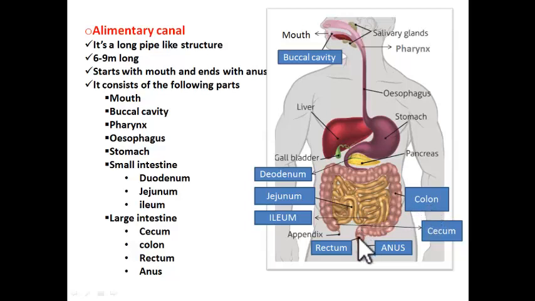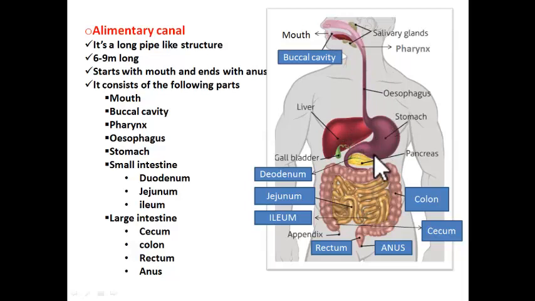Then the ending region of colon is rectum. Then the end point, it is a pore-like structure. It is a pore actually, and that is anus. Got it, students? So large intestine has 4 parts: cecum, colon, then rectum and anus. So this is the structure of alimentary canal.